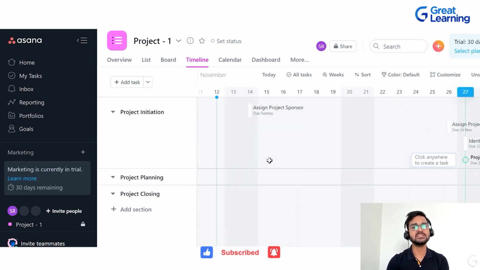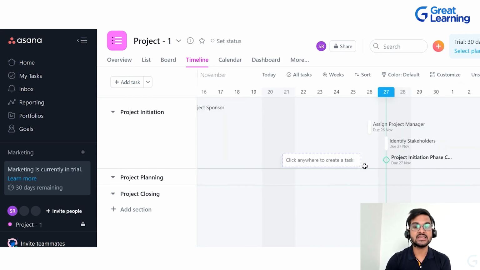Now the beauty of this timeline view is that it is very easy to define dependencies. Now what are these dependencies? It is very easy to understand, actually, whenever we are talking about tasks in a particular project. Generally these tasks are dependent upon each other. It's never the case that each and every task is independent.